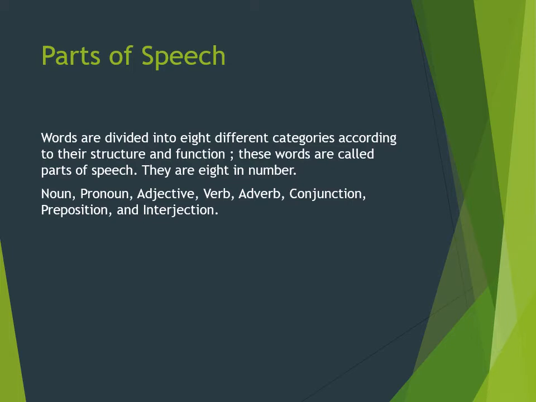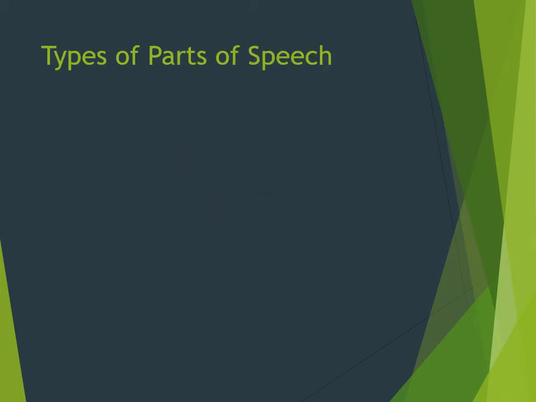Words are divided into 8 different categories according to their function and their structure. These words are known as parts of speech, and they are 8 in number: noun, pronoun, adjective, verb, adverb, conjunction, preposition, and interjection. I'm going to narrate a story related to these that may help you to understand the parts of speech.